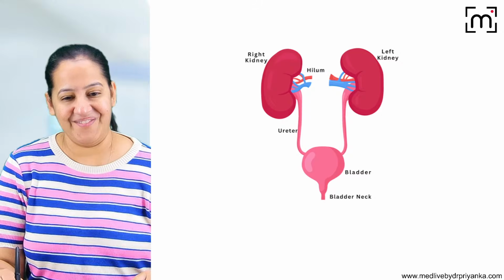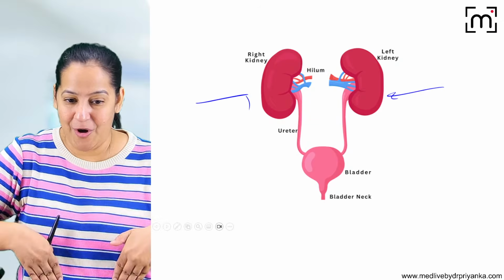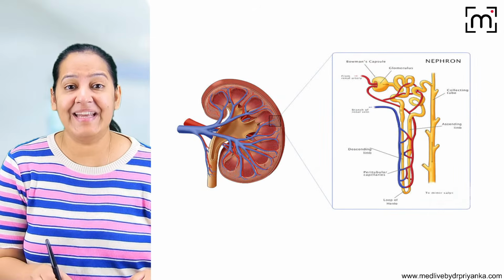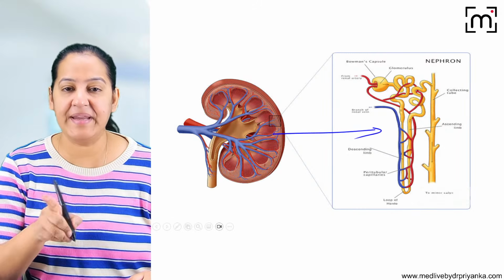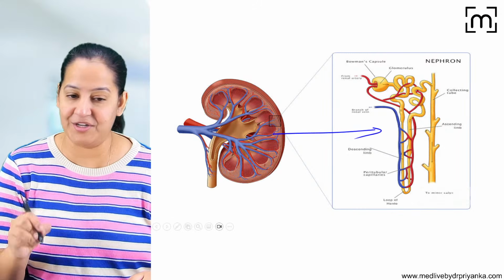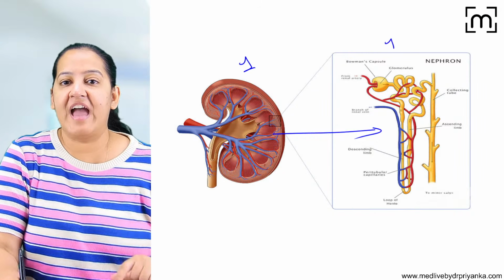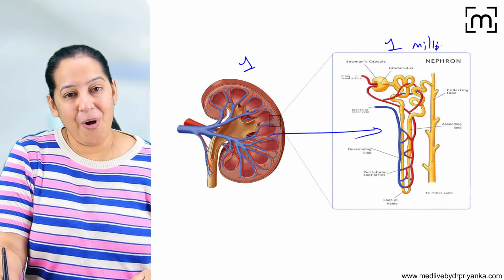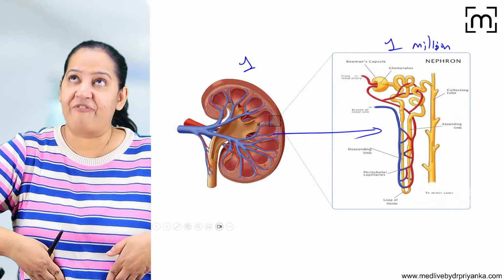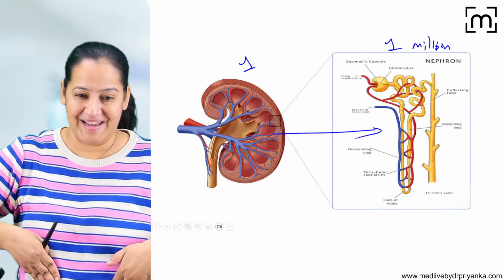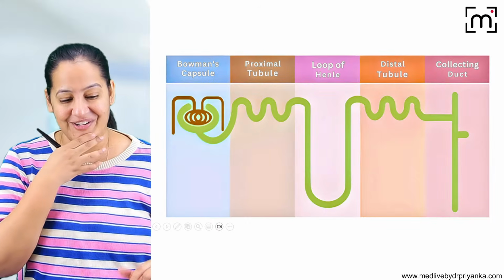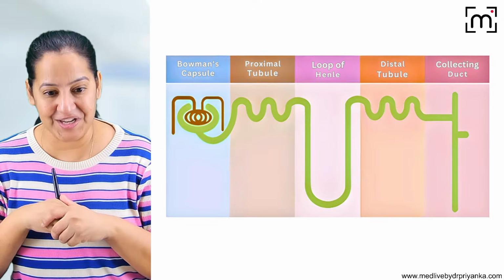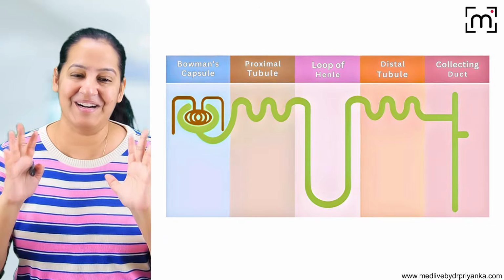Humans have a pair of kidneys. We all know humans have a pair of kidneys. Inside the kidney, we have nephrons. Nephron is the structural and functional unit of the kidney. In one kidney, we have 1 million nephrons. So all healthy human beings have 2 million nephrons in 2 kidneys. This is the diagram of a nephron. To understand the excretion of the drug via urine, via kidney, renal excretion, you have to understand the nephron.